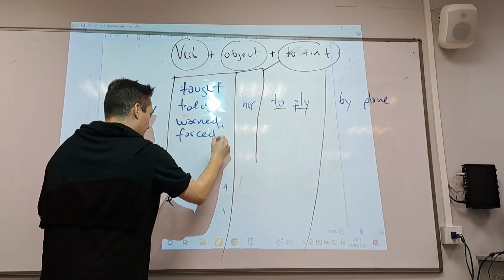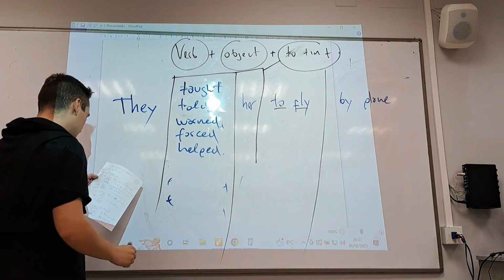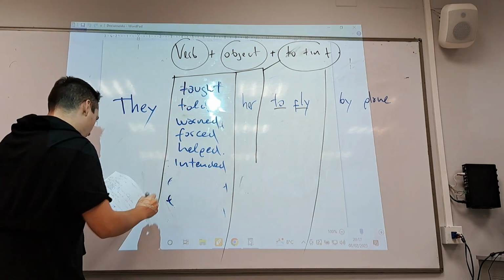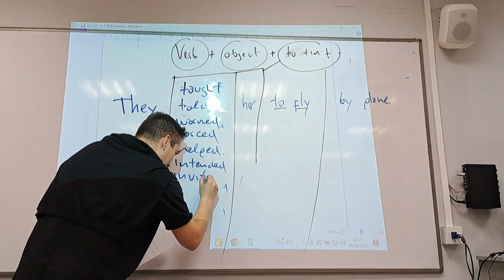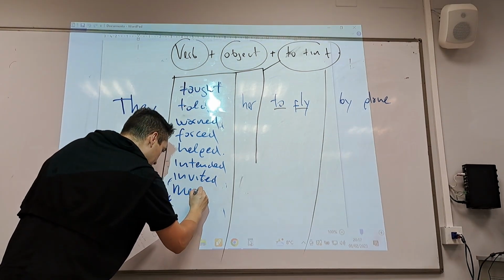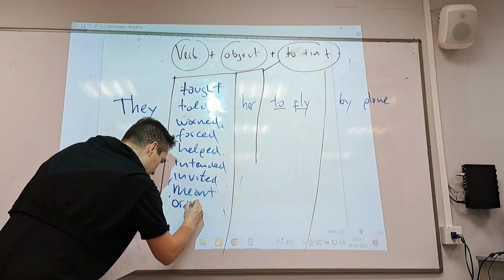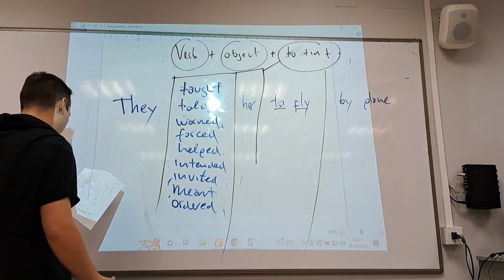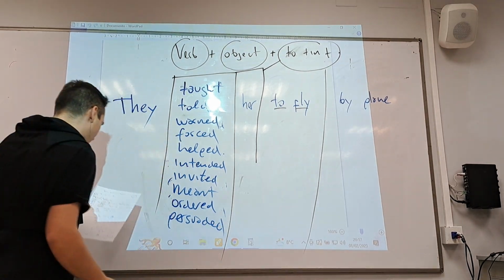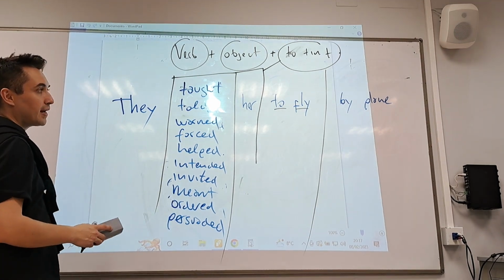They forced her to fly. They helped her to fly. They intended her to fly. They invited her to fly. They meant her to fly. They ordered her to fly. They persuaded her to fly. They le recordaron que viajara.